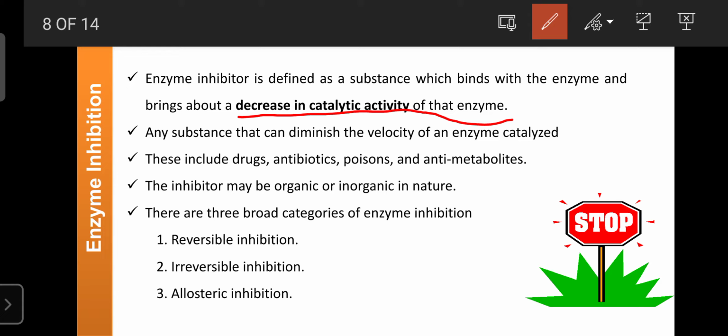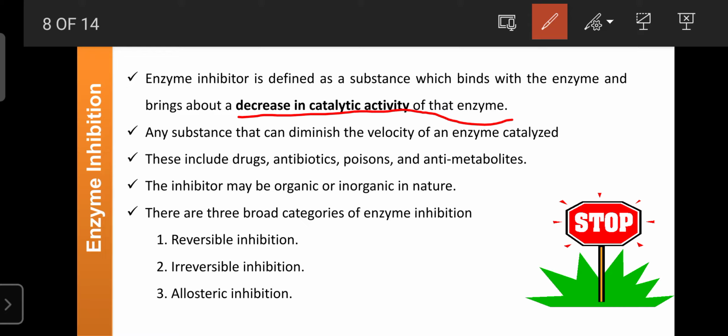Due to that, instead of the substrate, these substances bind to the active sites. Due to binding of these enzyme inhibitors, the catabolic activity of the enzyme decreases. That is known as enzyme inhibition.